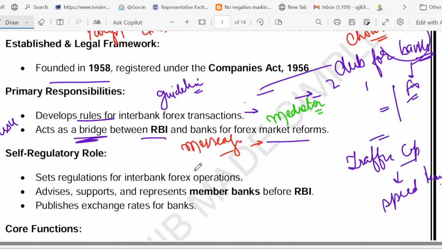So two responsibilities I have just told you. The first one is to act like a mediator. It develops rules for interbank forex transactions, and it also acts like a bridge between whom? Between RBI and the bank for forex market reform. I hope it is clear.